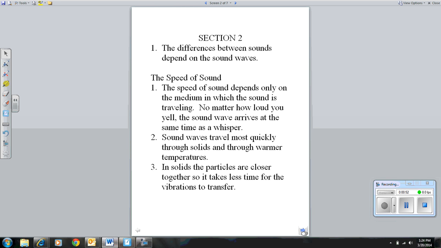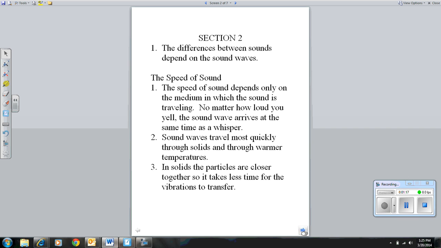Section 2. The differences between sounds depend on the sound waves. The speed of sound. The speed of sound depends only on the medium in which the sound is traveling. No matter how loud you yell, the sound waves arrive at the same time as a whisper. Sound waves travel most quickly through solids and through warmer temperatures.